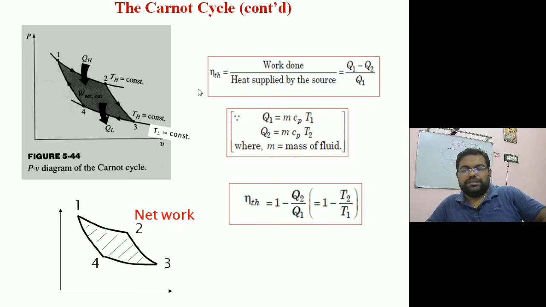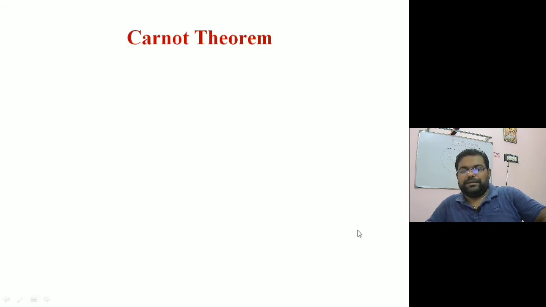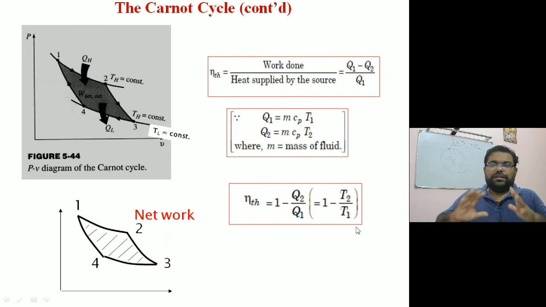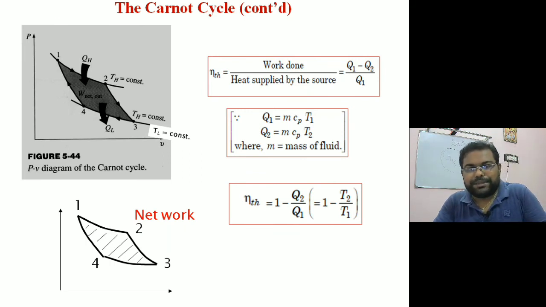So we substitute these values here, and we can say thermal efficiency depends only on temperature: 1 minus T2 by T1. So the efficiency of the Carnot cycle depends only on the initial and final temperature of the cycle. It does not depend on the working fluid or properties of the working fluid. It depends only on the initial temperature and final temperature of the cycle.